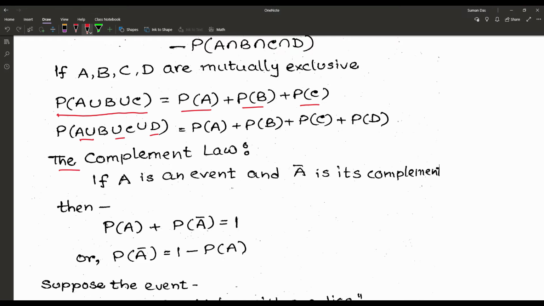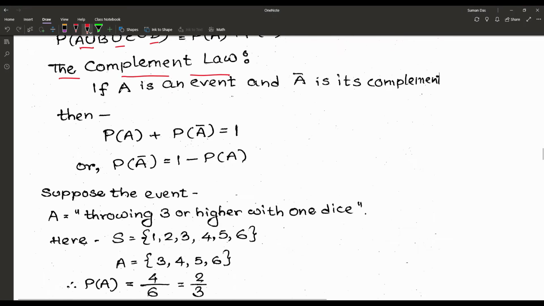The next one, the complement law. We already know it, but once again, if A is an event and A bar is its complement, which we may also write as A complement or A dash, then PA, the probability of event A, plus the probability of the complement of the event A, is equal to 1, or PA complement is equal to 1 minus PA.